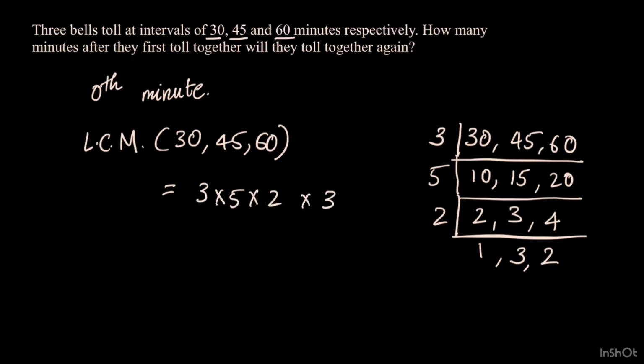So the LCM of these three numbers is 3 into 5 into 2 into 3 into 2, which is 30 into 6, which is 180. So at the 180th minute, these three bells will toll together again.